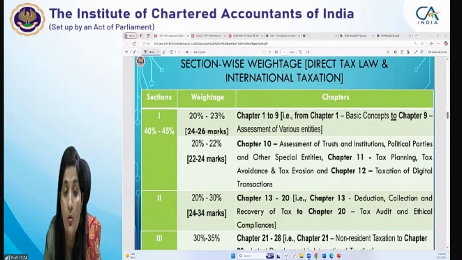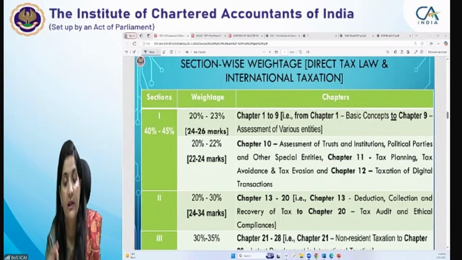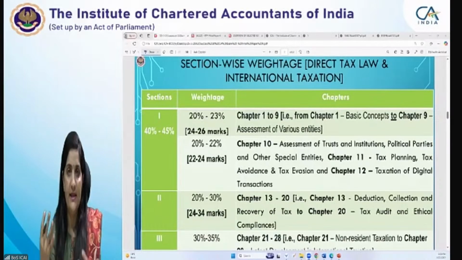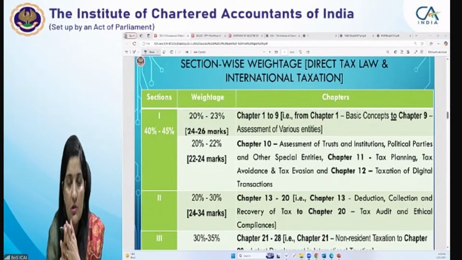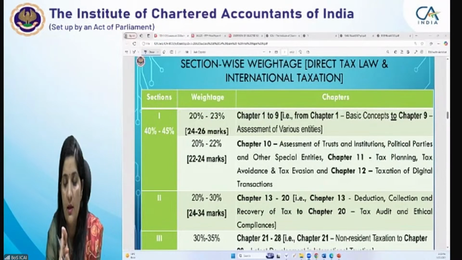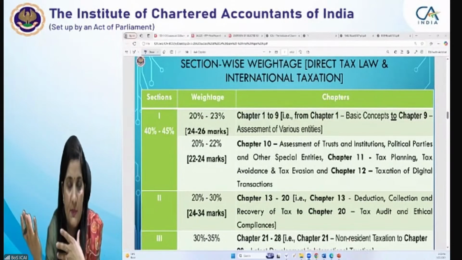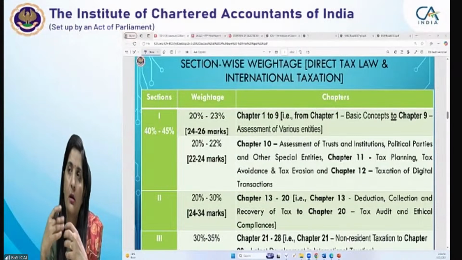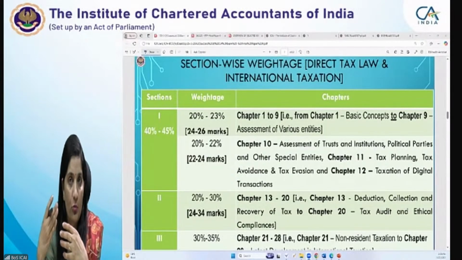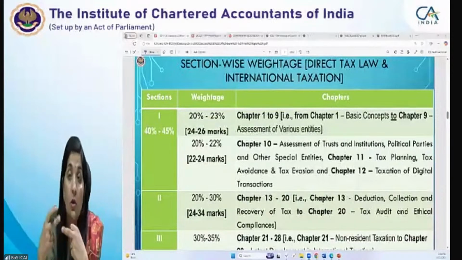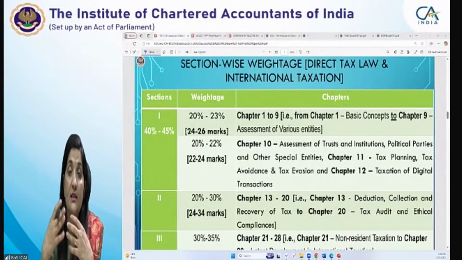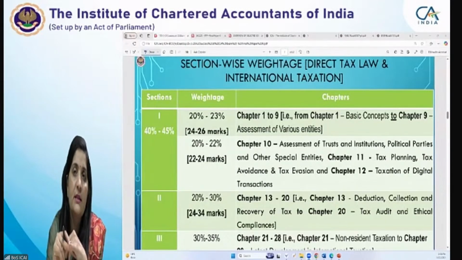So I'm telling you, the direct tax law paper is specifically divided into 3 sections and based on the what nature of the provisions are. For example, you are going to deal with substantive provisions of the Income Tax Act, the procedural provisions of the Income Tax Act, and the international taxation. The Income Tax Act contains the provisions which are relevant for the international taxation for the non-residents, basically. And apart from this, there are model tax conventions. The overview of model tax convention is there. BEPS are there. The OECD BEPS, they have come out with the BEPS, right? Base erosion, profit shifting provisions, and your interpretation of law, and the latest developments in the international taxation.